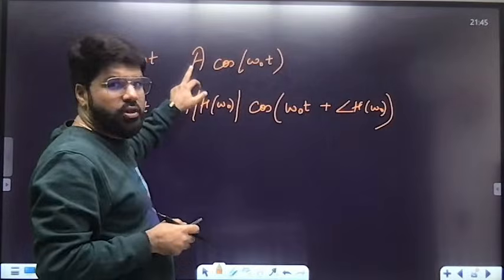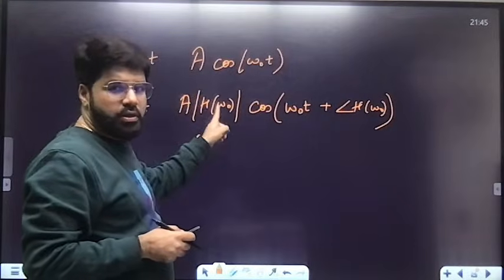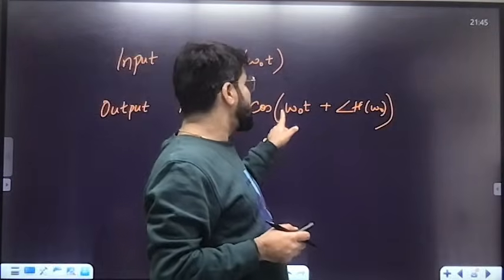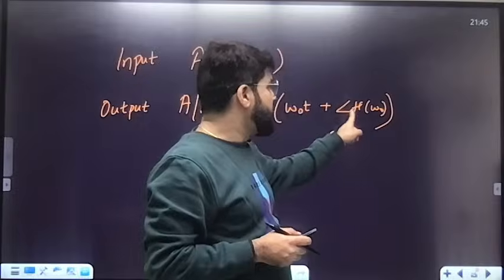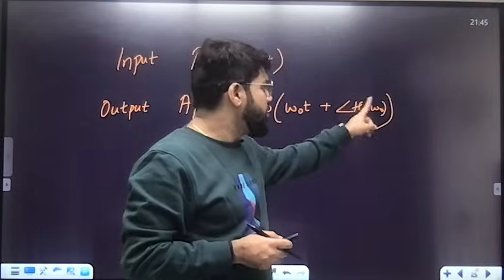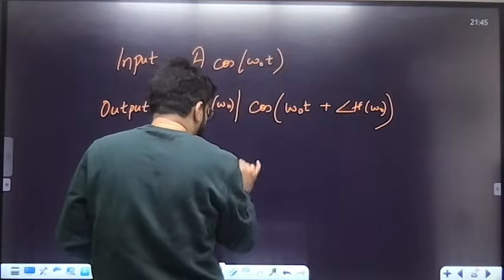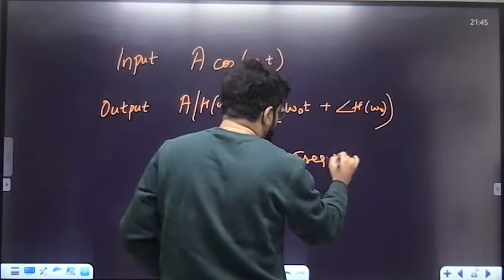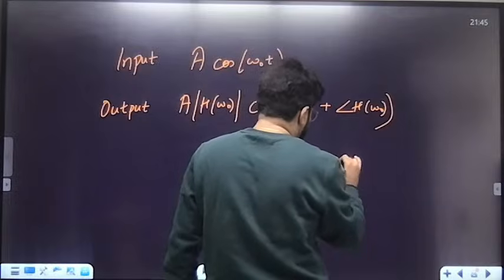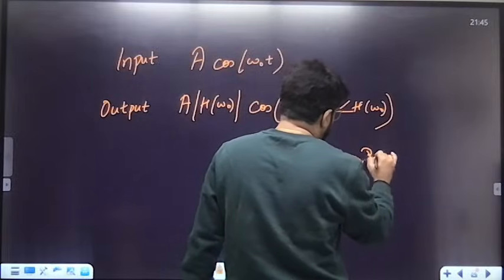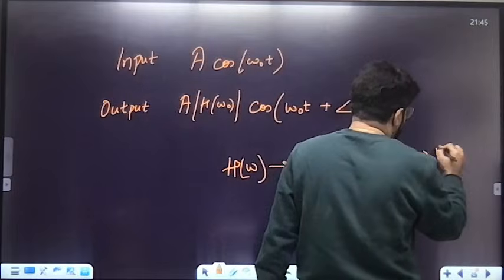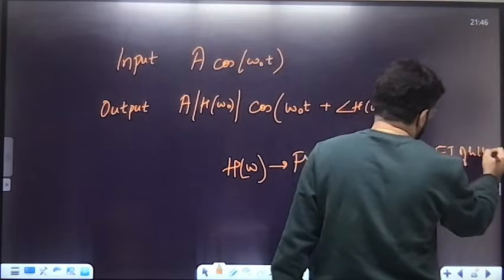The amplitude of the sinusoid is multiplied by the gain of the system at omega naught. The phase of the input signal is added with the phase of the system at omega naught, the phase of the frequency response. Here H omega is known as the frequency response, which means the Fourier transform of the impulse response h(t).